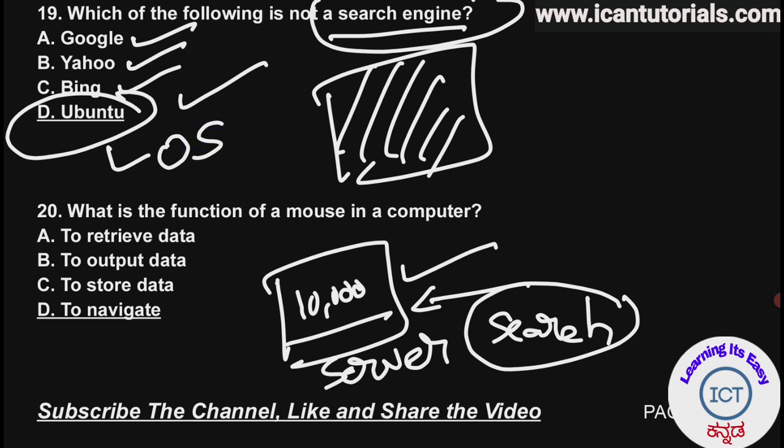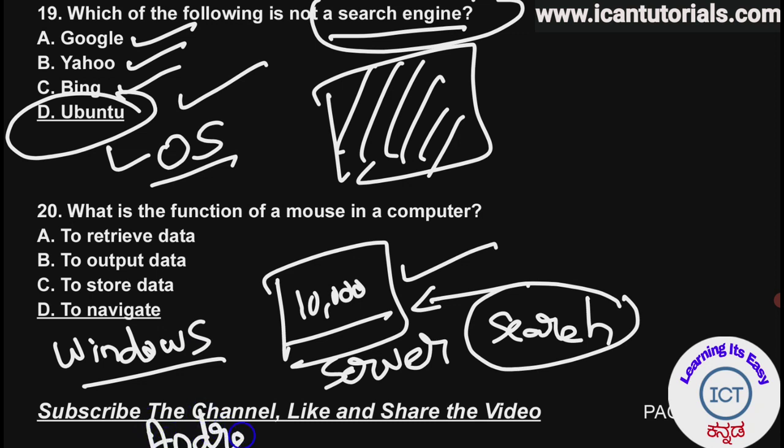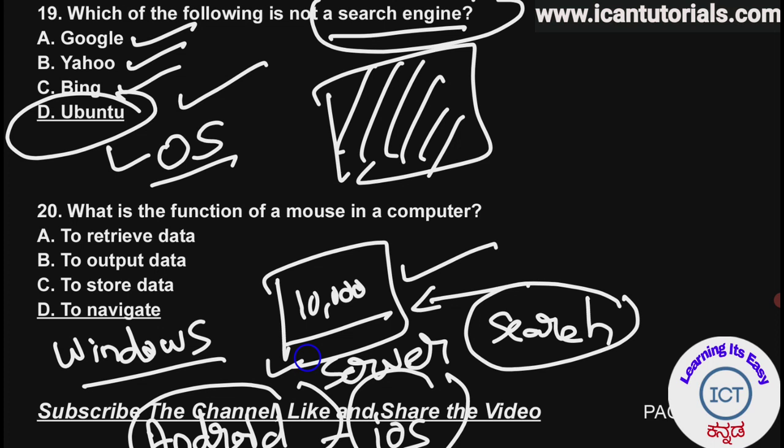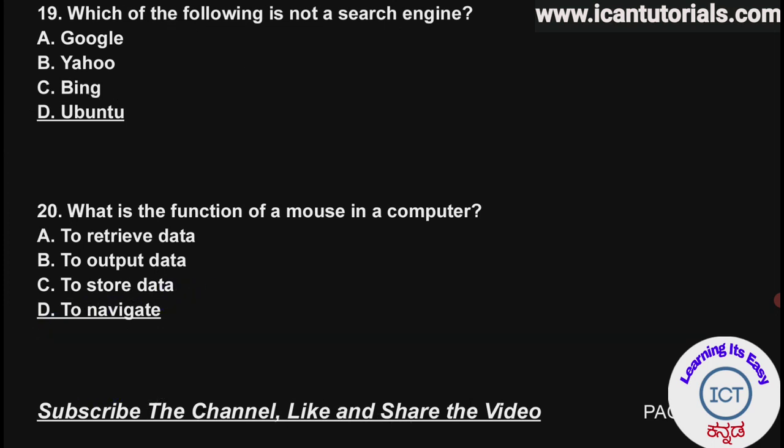I earlier mentioned that examples for operating systems are Windows operating system, which is present inside our laptops or computers, or Android operating system, which is present in our Android mobiles, or iOS operating system, which is present in Apple iPhones. Inside other mobiles, we have Android operating system. Inside the laptops and computers, we have Windows operating system. And Ubuntu is also a type of operating system.